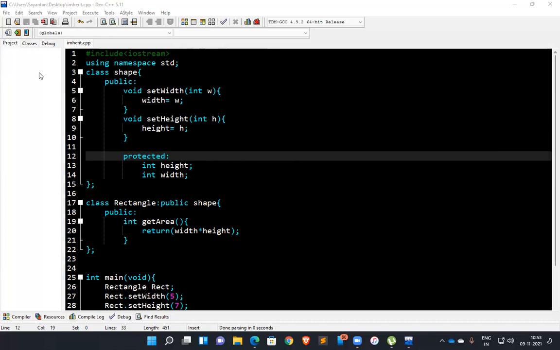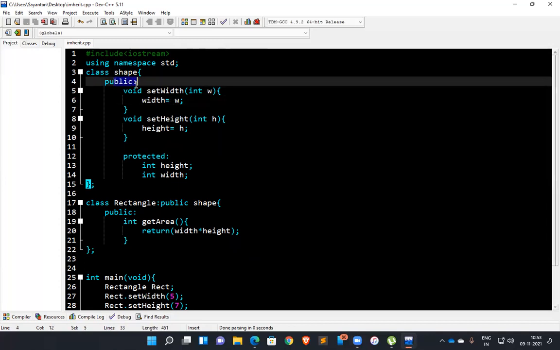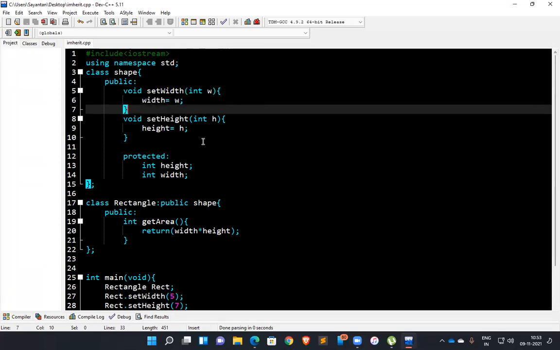Now let's go to our class shape. Here in public we have added two functions, void setWidth with w, where width equals w. Here we have defined our height and width, so this is for adding the width value and height value. Whatever we give to w will automatically go to width.